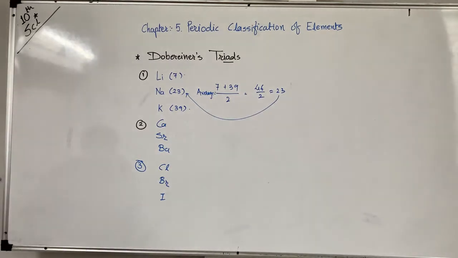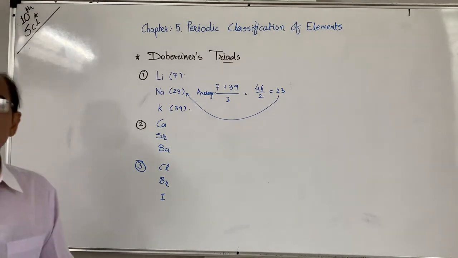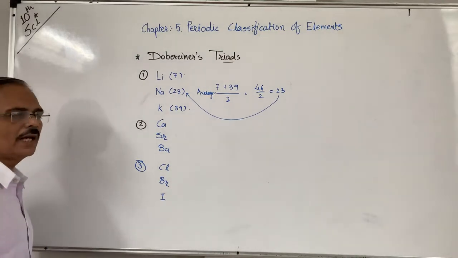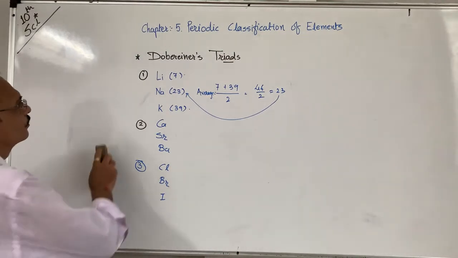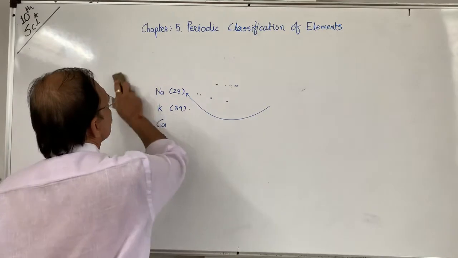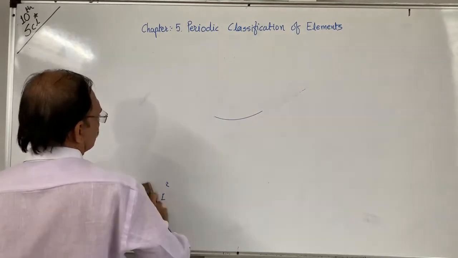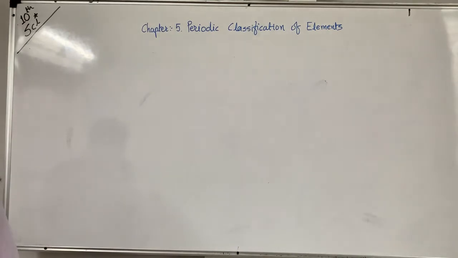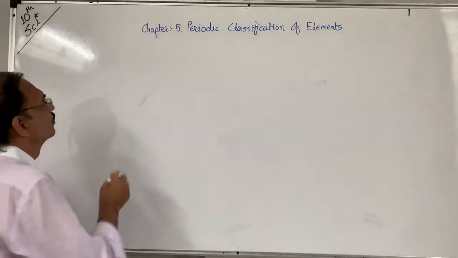So after that, another scientist came and attempted to improve this classification. The name of the scientist is Newlands. It is called Newlands' law of octaves.